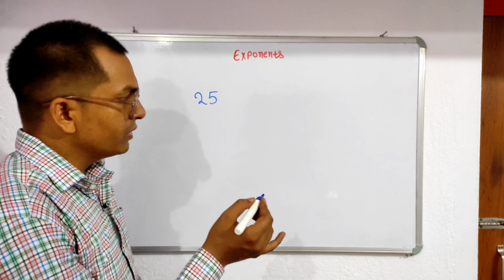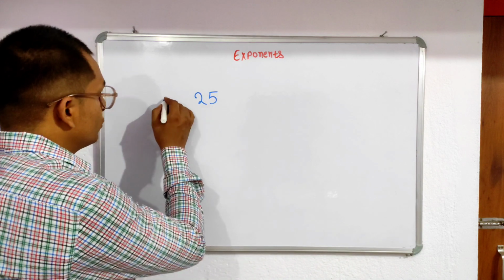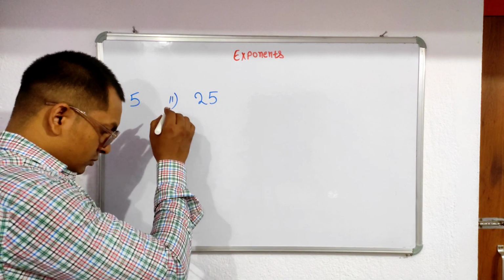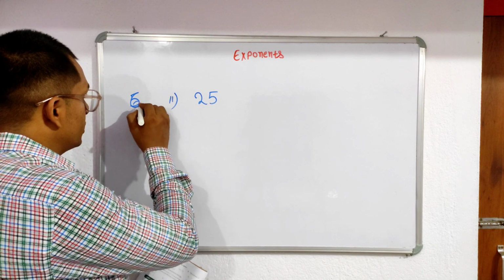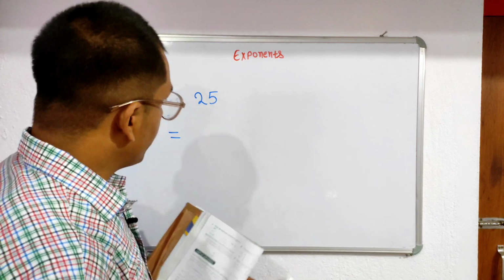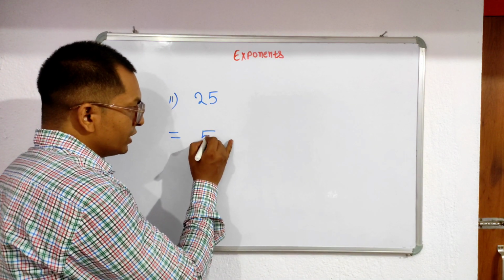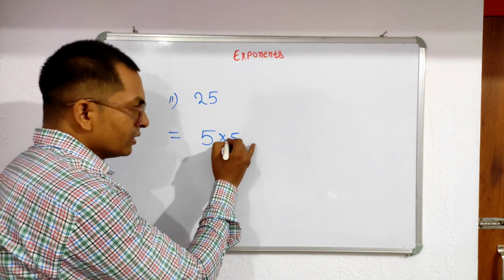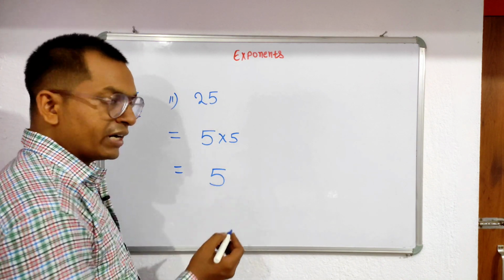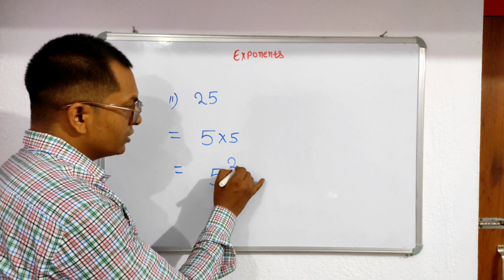So you write it as the power of 5. First we write 5 into 5, that is 25, or 5 to the power, how many times? 1 and 2. You just write 2.